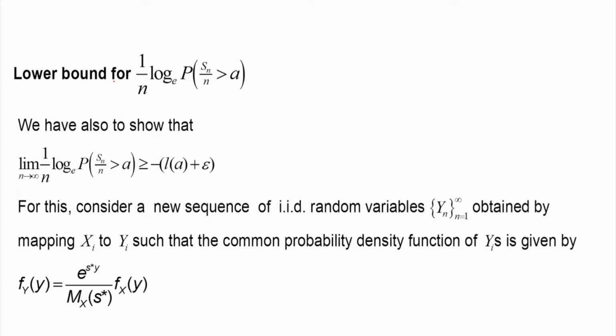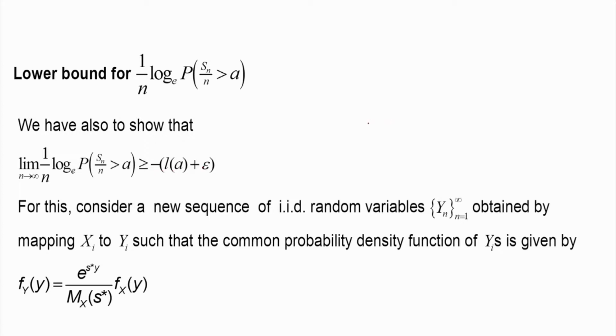We will establish a lower bound for 1 by n log of the probability that Sn by n is greater than a. We will show that in the limit as n tends to infinity, this quantity is greater than or equal to minus L of a plus epsilon.